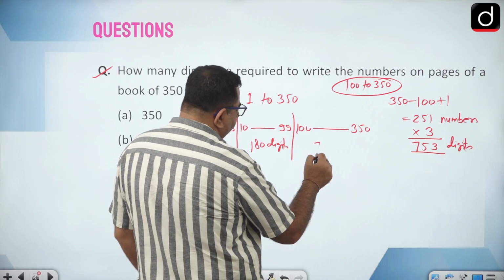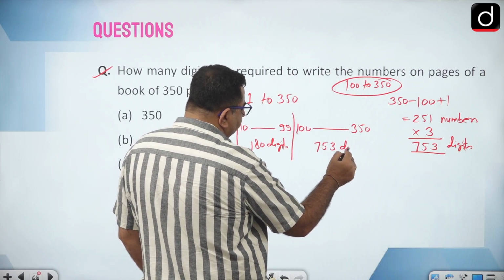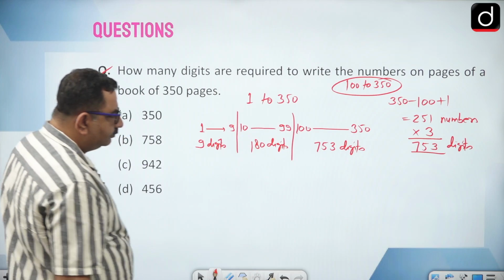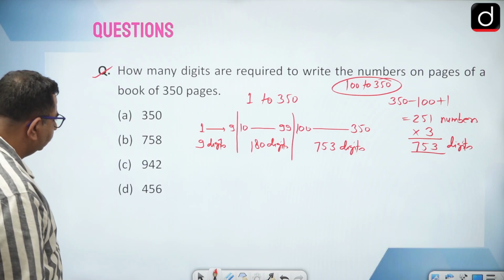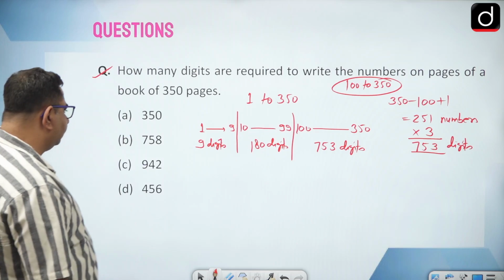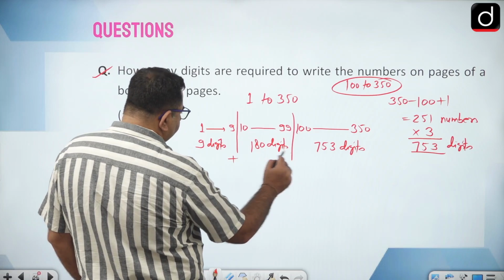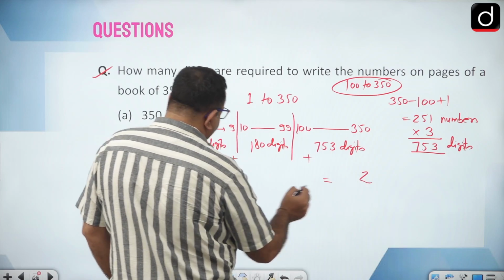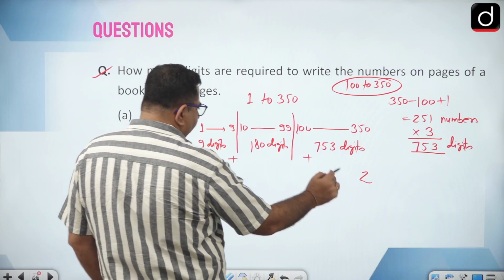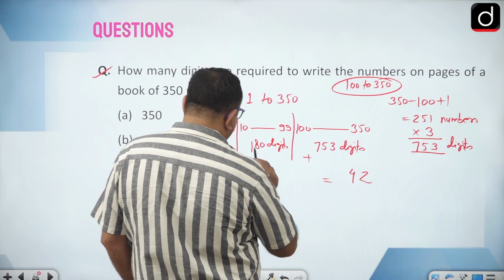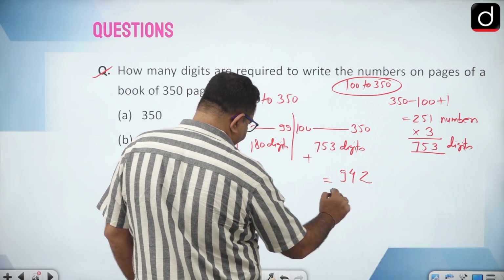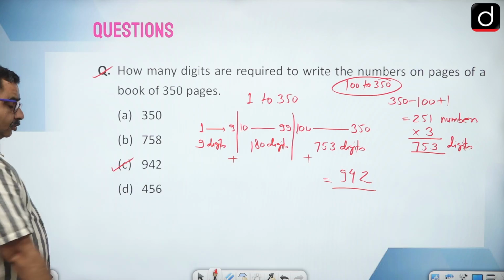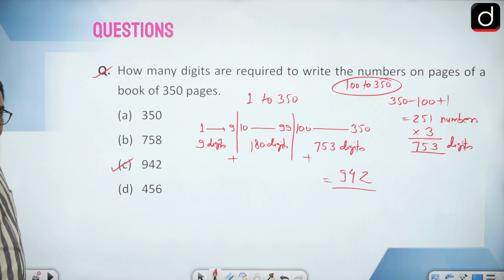So 753 digits will be written. So the total number of digits is 9 plus 180 plus 753, which is 942. So the correct answer is option C.